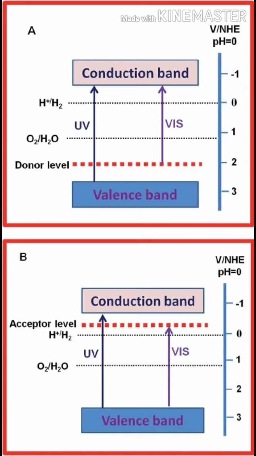And similarly, p is equal to ni exp((Ei minus Ef) divided by kT).